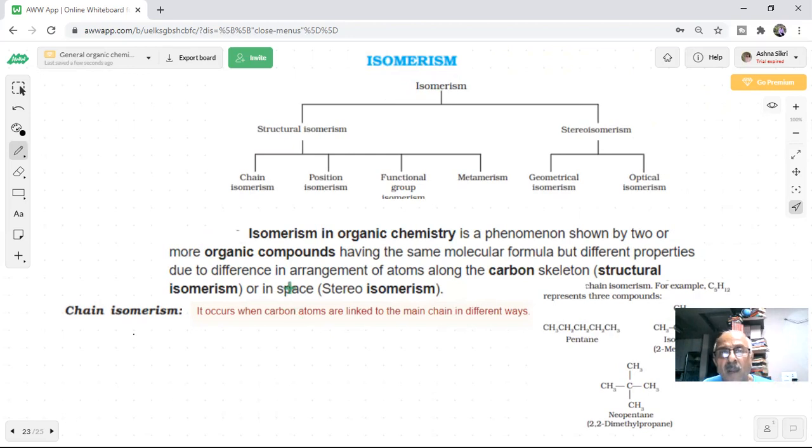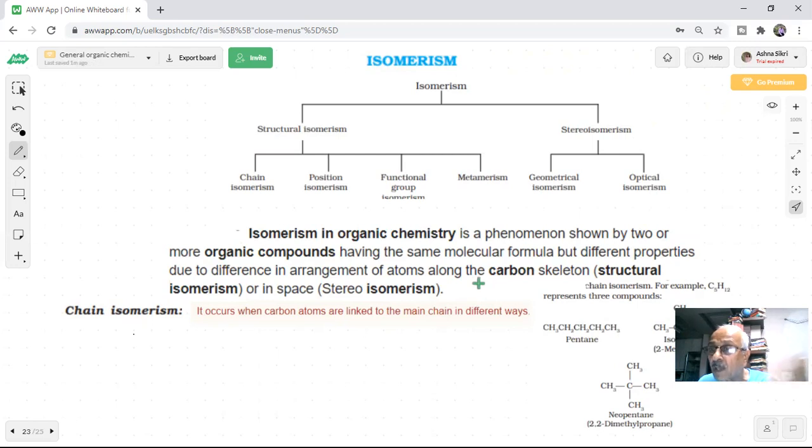Okay, so here I give you again a definition to understand isomerism in organic chemistry: shown by two or more organic compounds which have the same molecular formula but different properties due to different arrangement of atoms along the carbon skeleton, which is called structural isomerism, or in space, which is called stereoisomers. You have seen we discussed structural isomers. The structure is different: chain isomers, position isomers, functional group isomers. The carbon skeleton structure is different. But then we talked of stereoisomers, enantiomers, diastereoisomers, optically active compounds, students.